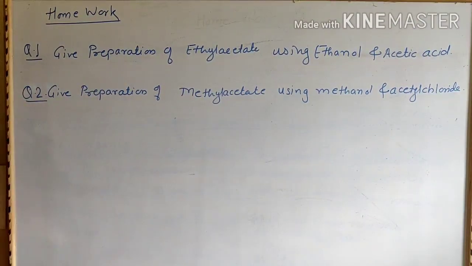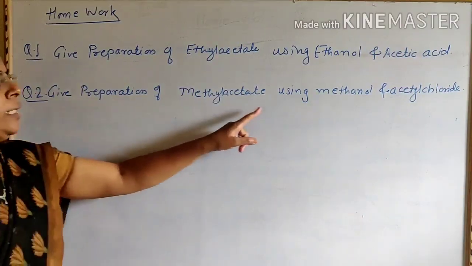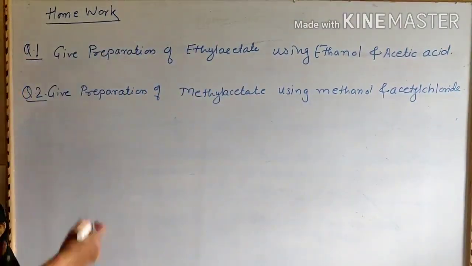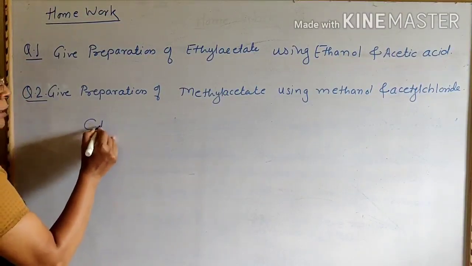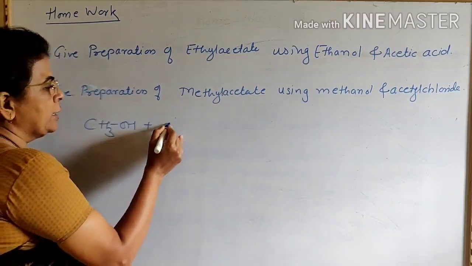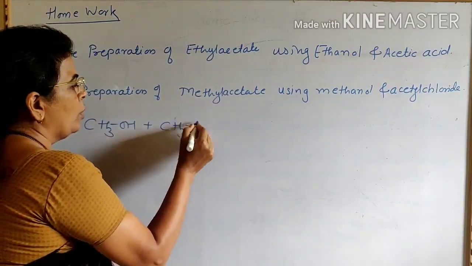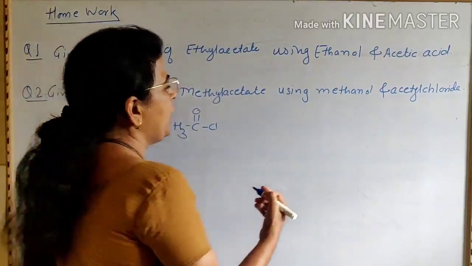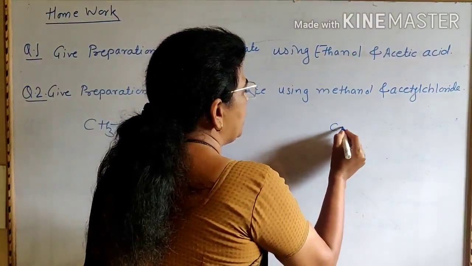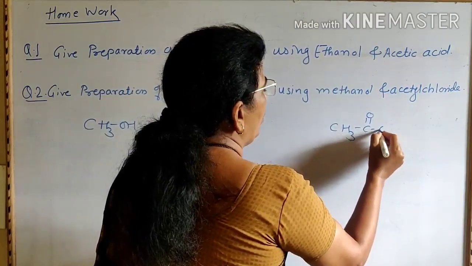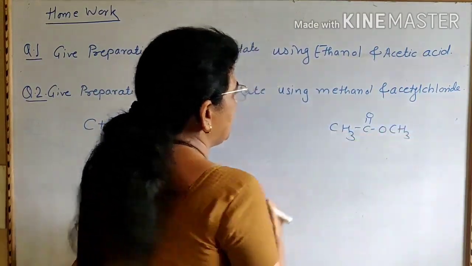Now second question, give preparation of methyl acetate using methanol and acetyl chloride. Now the structure of methanol is CH3OH and acetyl chloride is CH3COCl. And we have to prepare methyl acetate, that is CH3 C=O OCH3. This is methyl acetate.